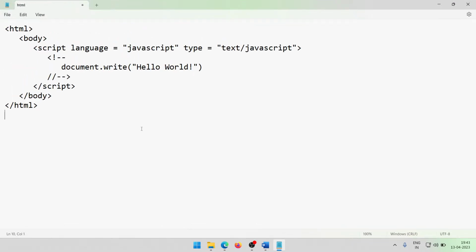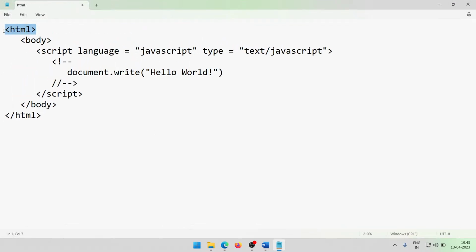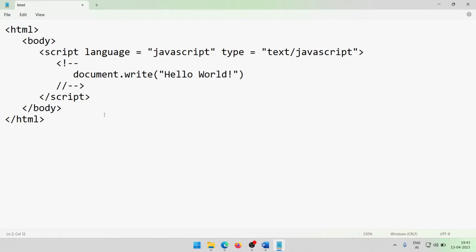Whenever I want to write any HTML coding, I should have this HTML tag, and inside this I have the body tag. I am giving you a brief introduction to JavaScript, a scripting language. Everything is based on tags and attributes. In the script tag I have this language attribute. Whenever I want to write any JavaScript coding, inside this language attribute equal to, within double quotes, I give JavaScript.